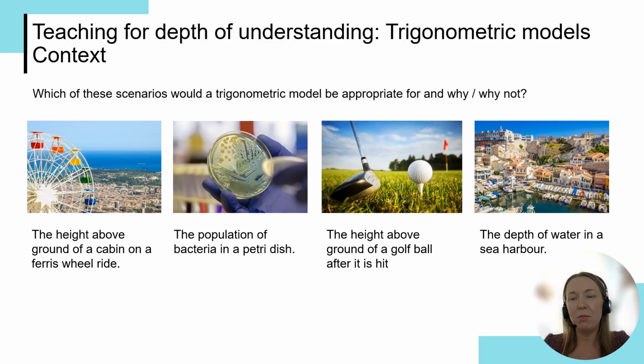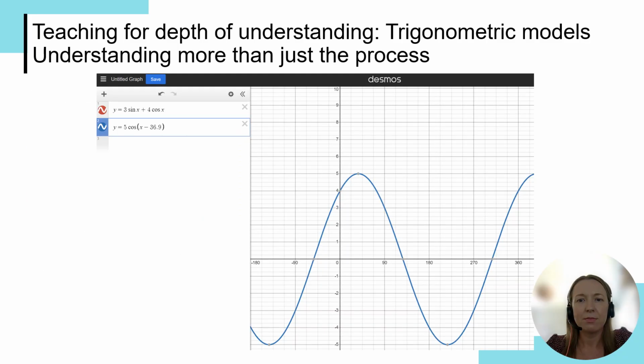So there's real value to looking at this before we dive into doing any of the work on converting one form to another. At this point, we've not even really looked at the a sine theta plus b cos theta forms yet. This is a point at which you could then start to introduce that concept of equivalency by plotting the two equivalent equations and showing them that it gives the same graph. It's exactly the same model.